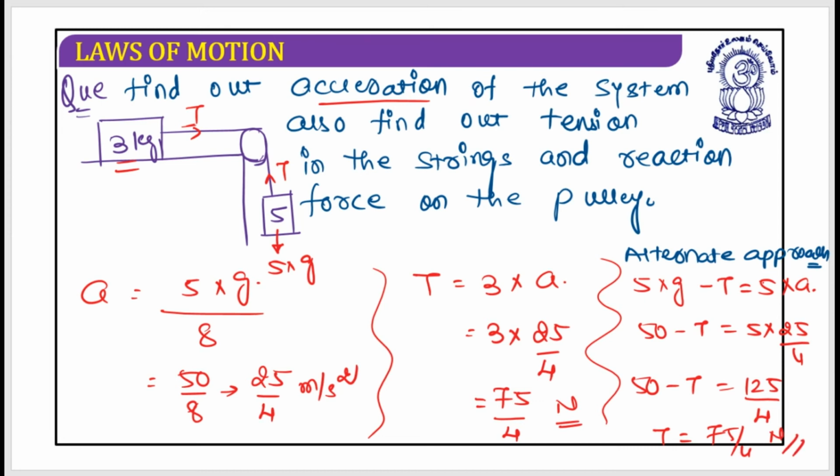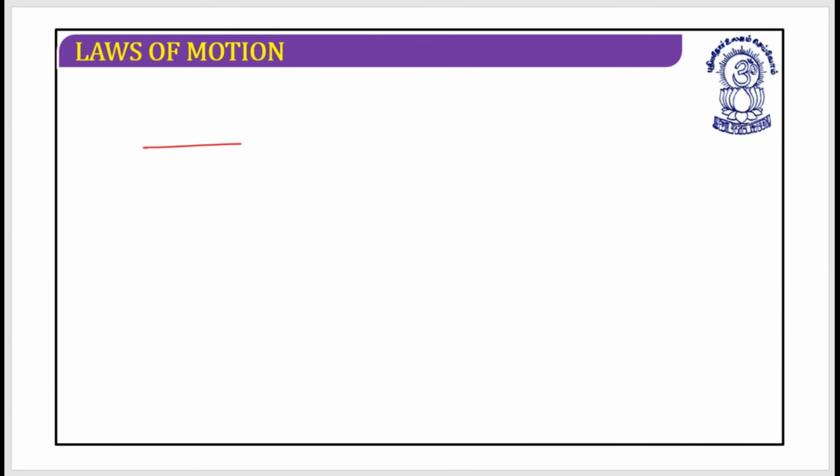Now, we have done this. We have found the acceleration. We have found the tension in the strings. Now the only thing that remains is the reaction force on the pulley. How could you find it out? If you make a sketch of the pulley, the situation is something like this.